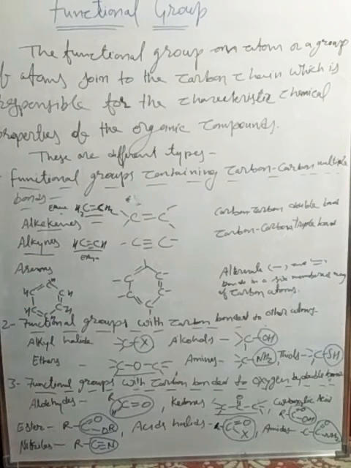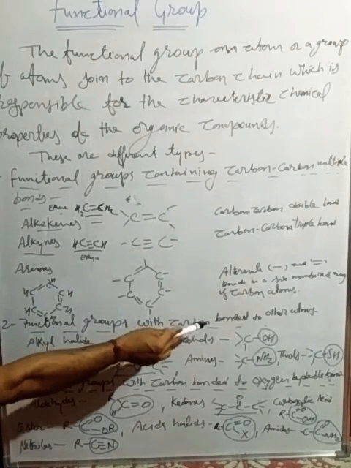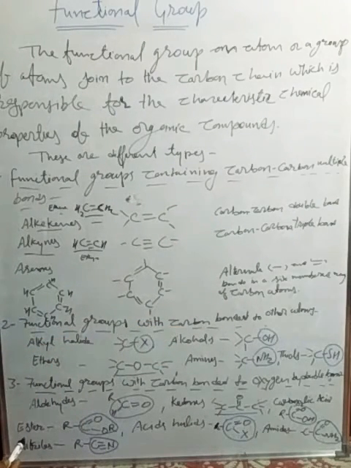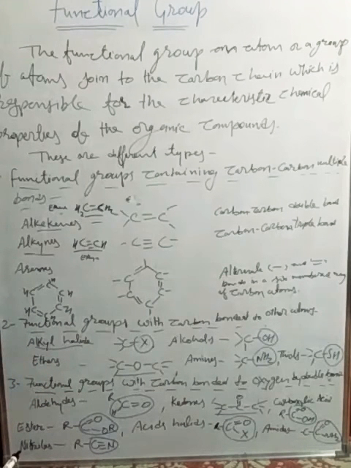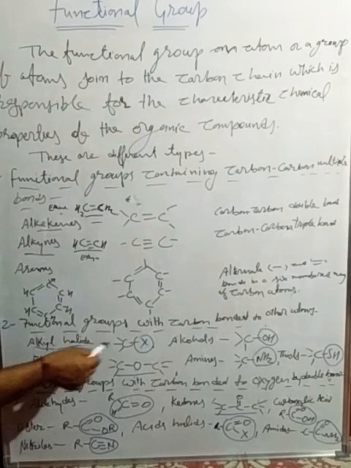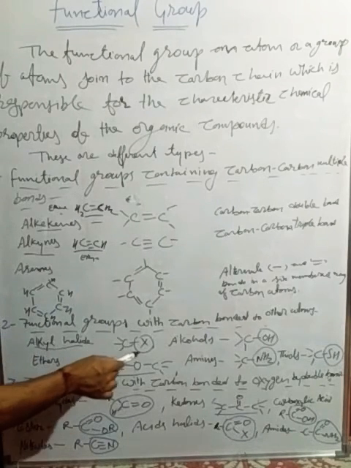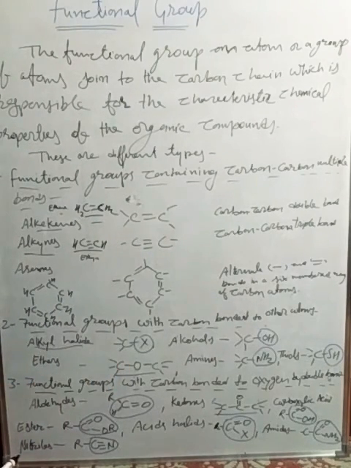So these all are showing the functional group of the arenes, alkynes, and alkenes. Next type of the functional group is with the carbon bonded to other atoms, meaning atoms other than carbon. Here, alkyl halide. Halide means that it will have a halogen group, X. X is showing the functional group of halogen.